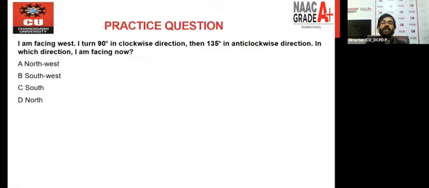So this is the question, again based on rotation, right? Tell me the answer of this question in the comment section. After that, I will solve it for you. Give me the answer for this one. Same, the person is facing west, the clockwise movement, anti-clockwise movement, and you have to find out the answer. I will suggest you draw this diagram first, okay, so that you can get the answer easily.